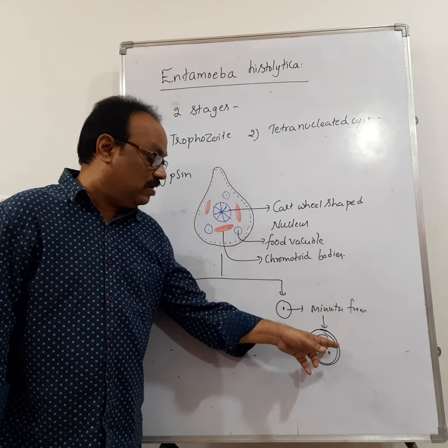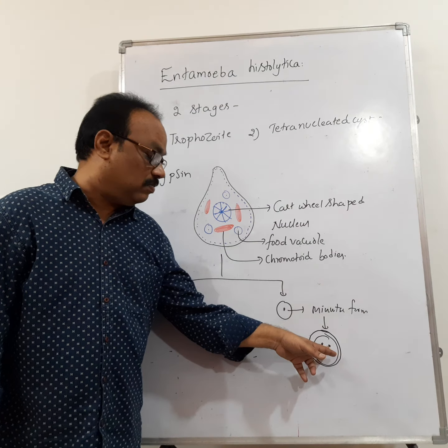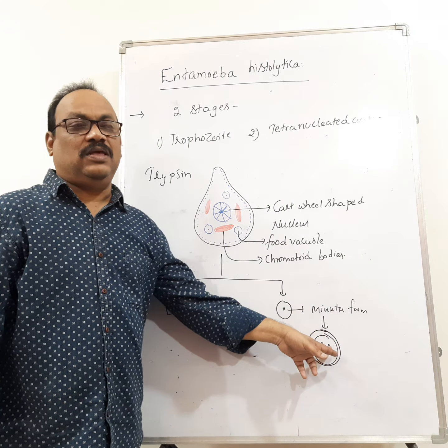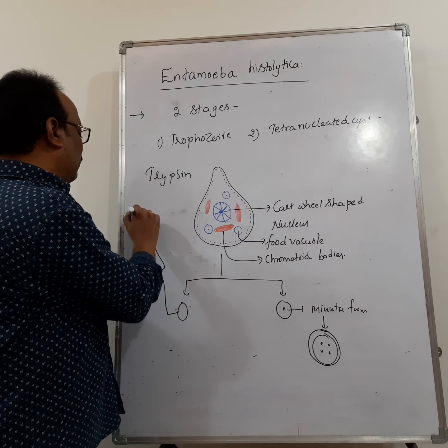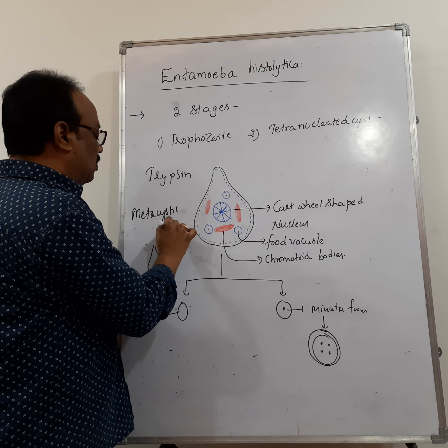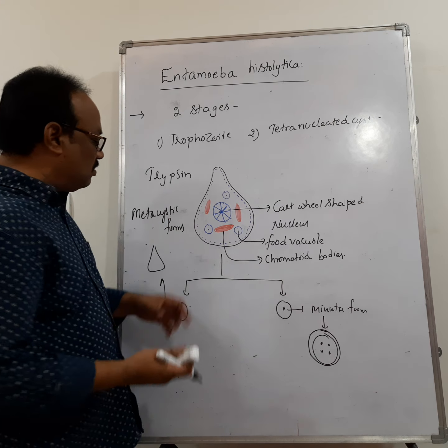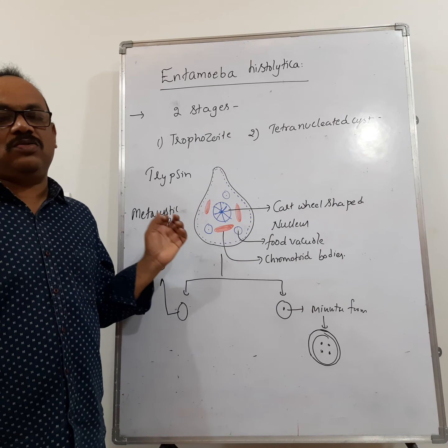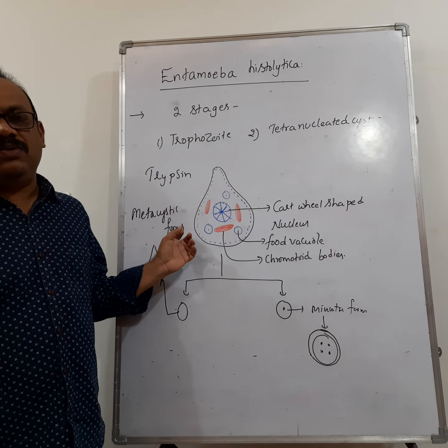Again, they divide by mitosis and form 8 daughter forms. These 8 daughter forms are called metacystic forms. These metacystic forms feed and develop into trophozoites.